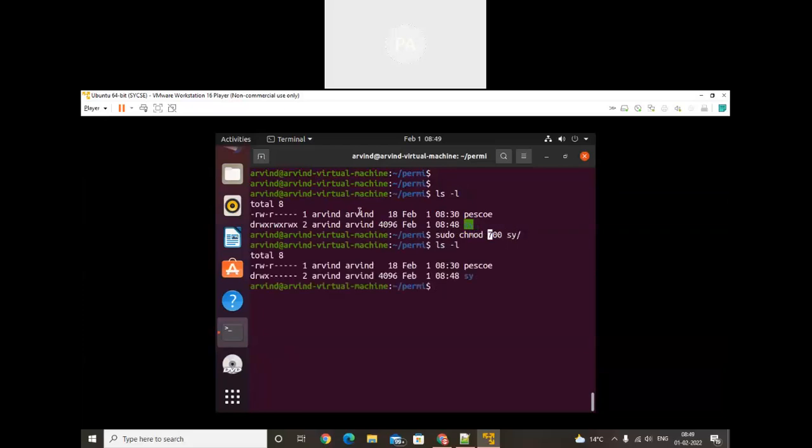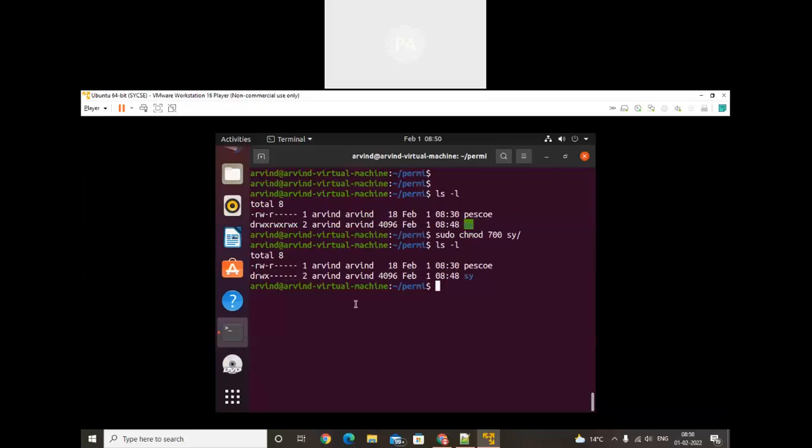See, here there were full permissions until now. Earlier, full permission was there. Now, owner has the permissions only. Group owner has no permissions, and other user also has no permissions. Other user has not received permissions here either.